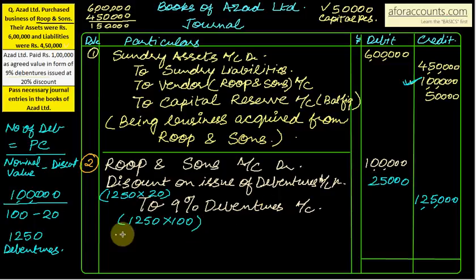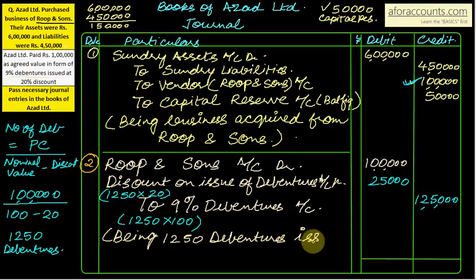So now we will be writing the narration. Being 1250 debentures issued at discount, and take the totals now. 7,25,000 in the debit and same in the credit.